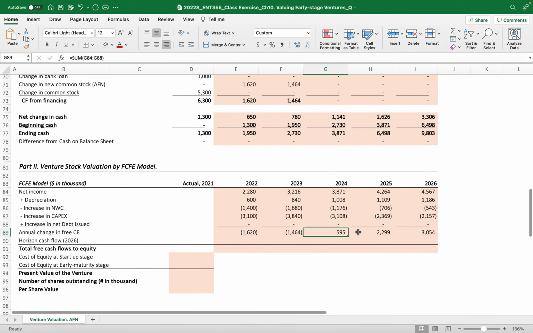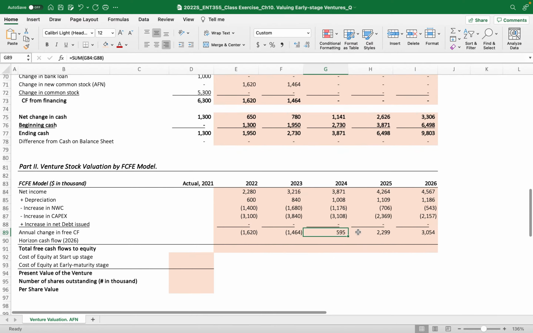The second reason the last year's annual change in free cash flow must be positive is that we need to project the horizon cash flow, right? The present value of the future cash flows, discounted by the cost of equity at the early maturity or rapid growth stage.